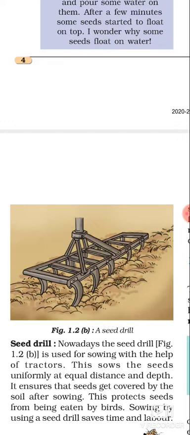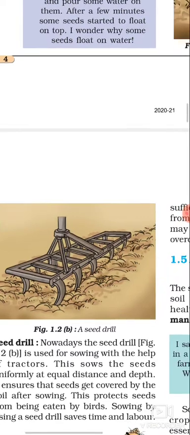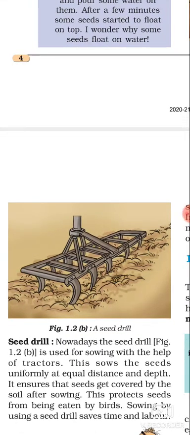Now what is the benefit of this? This will protect the seeds from being eaten by the birds, and sowing by this seed drill will also save time and labor. Because if one human will go and sow the seed, he will dig, put the seeds and cover the soil, it will take a lot of time and a large number of farmers. So I think this is the best method, because it sows the seed at equal distance and equal depth, then it covers the soil also so that the seeds can't be eaten by the birds, and it also saves time and labor.